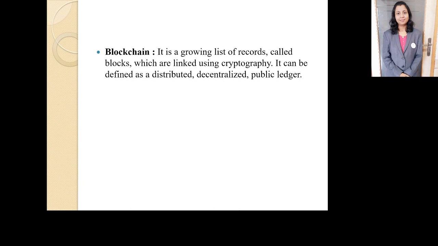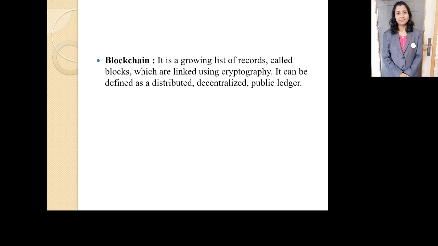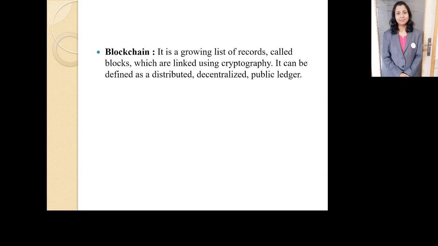The last one is blockchain. It is a growing list of records called blocks which are linked using cryptography. It can be defined as a distributed decentralized public ledger. Okay, blockchain means it's a list of records, actually called blocks, which are linked using cryptography. Cryptography is another concept which is a huge one. That's the blockchain.